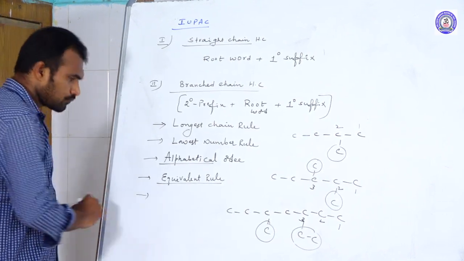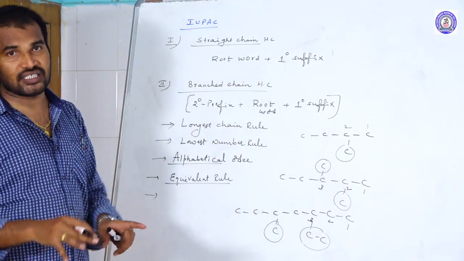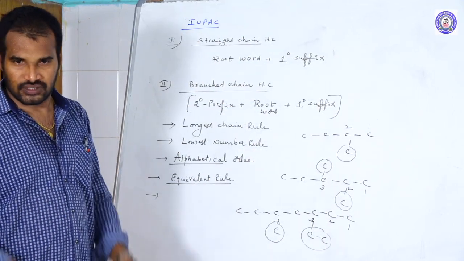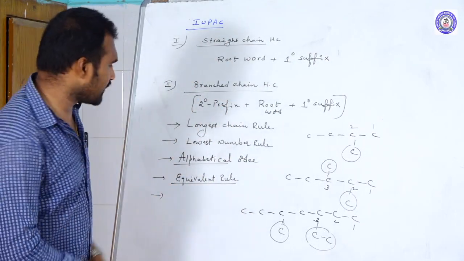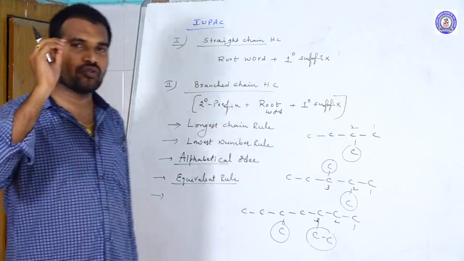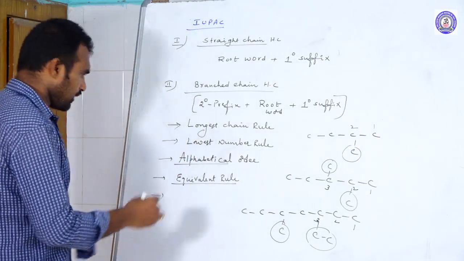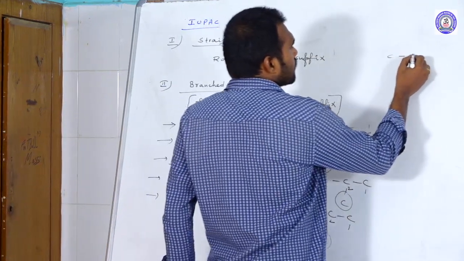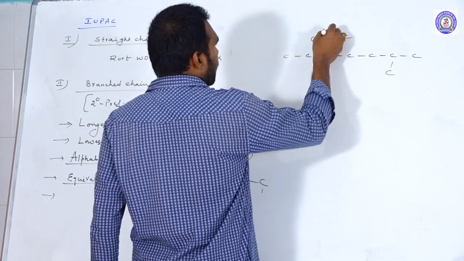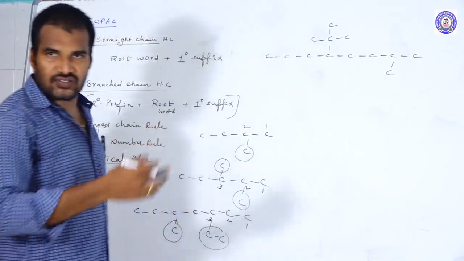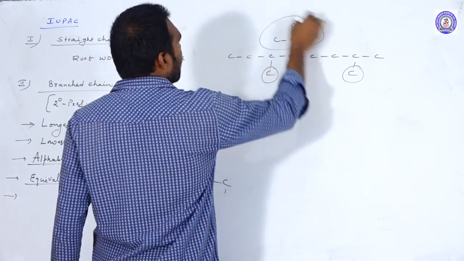And one more rule: suppose the substituent present on the parent chain is again a branch substituent. In that case, how to write? First of all, you should name the branch substituent. For example, here I am giving an example. Total how many substituents are there? 1, 2, 3 substituents.